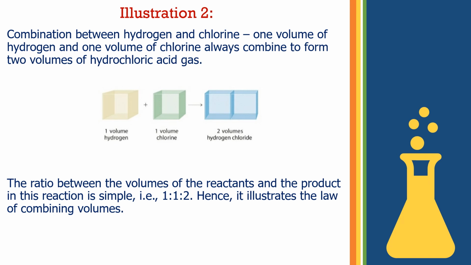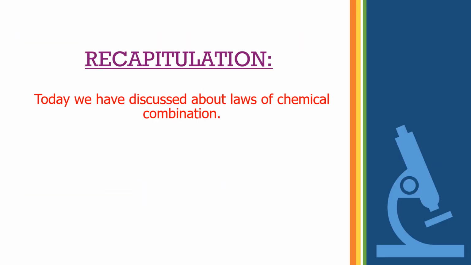So these are the 5 laws which we have discussed under the topic laws of chemical combination. I hope you have understood these laws of chemical combination and their examples. We will discuss some more things in our next class. Thank you, students.